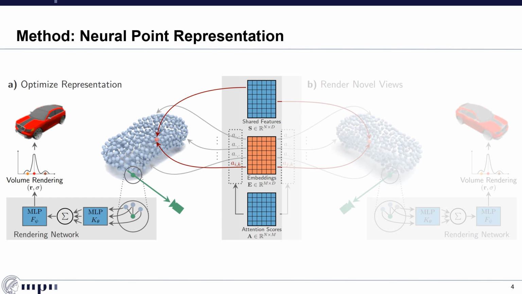During training, we optimize all components, including a rendering decoder network, to reconstruct multi-view training examples. With the help of our learnable attention scores, we enable our neural point representation to share information in form of the learnable embeddings between similar regions of the category.